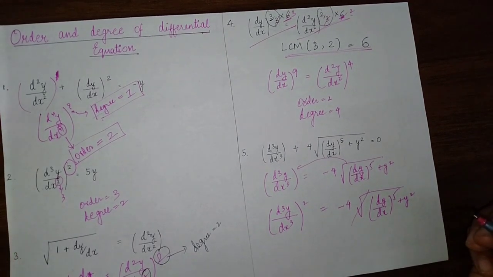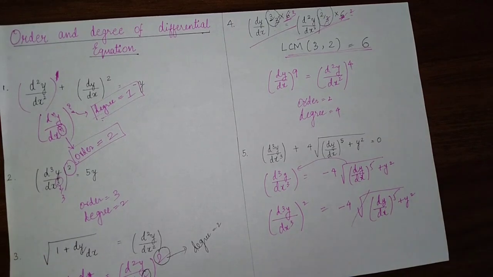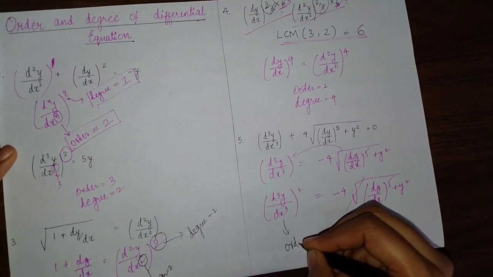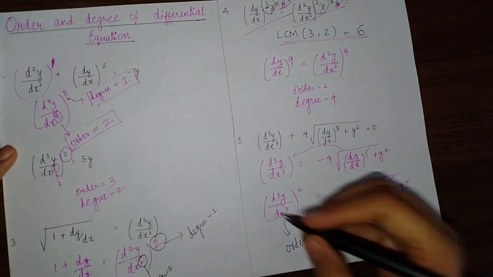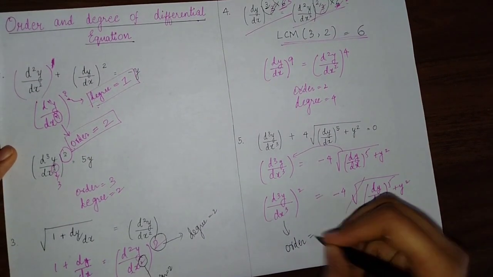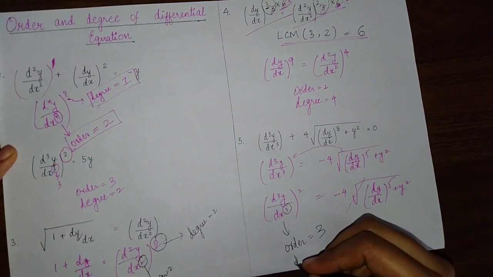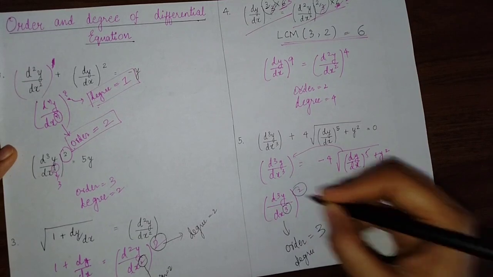And now you can easily find the order and degree. So what will be the order? Order will be 3, because you have to consider the highest order. This is dy by dx, this is d cube y by dx cube. So you have to consider this, that is order is 3 and your degree is 2.